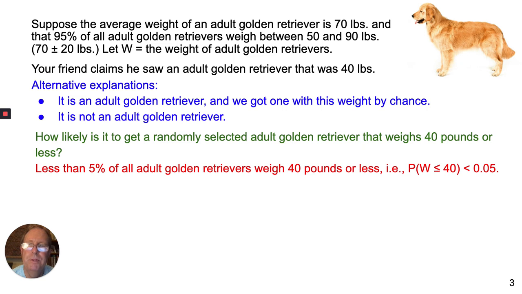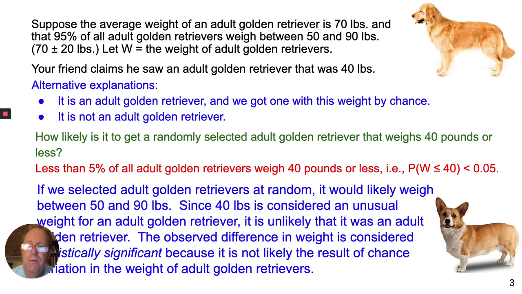So what conclusion are we going to come to? Which of those blue explanations are we going to go with? Well, if we selected adult golden retrievers at random, it would likely weigh between 50 and 90 pounds. Since 40 pounds is considered an unusual weight for adult golden retrievers, it is unlikely that this was an adult golden retriever.